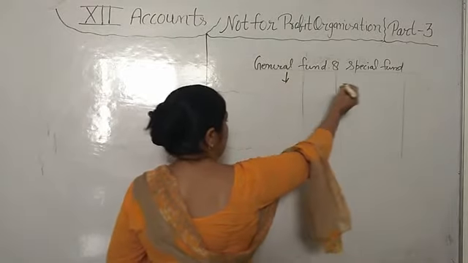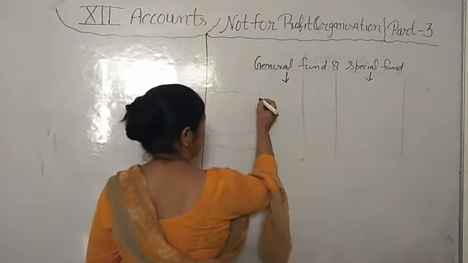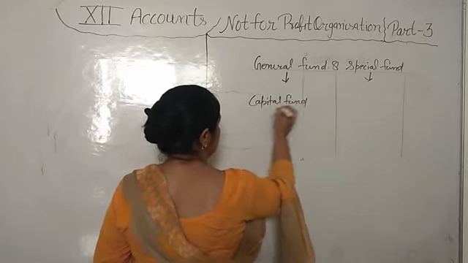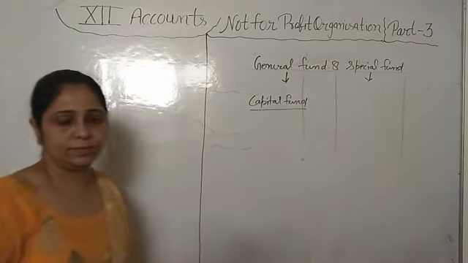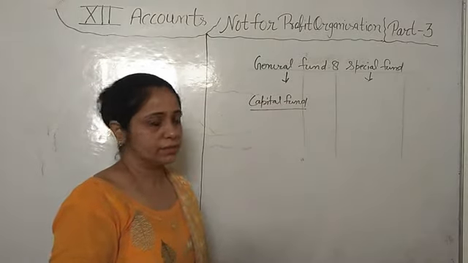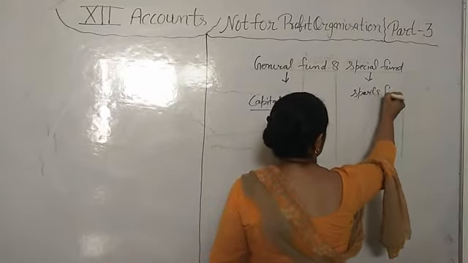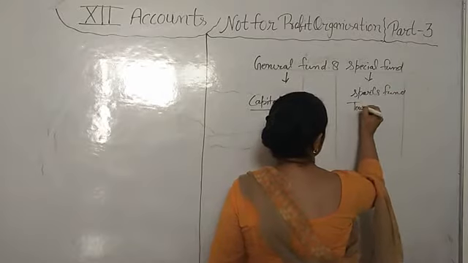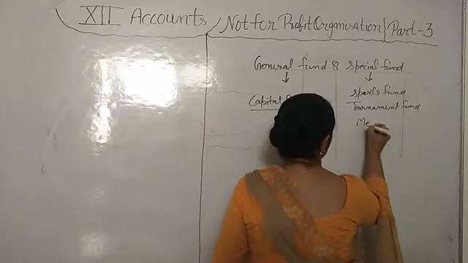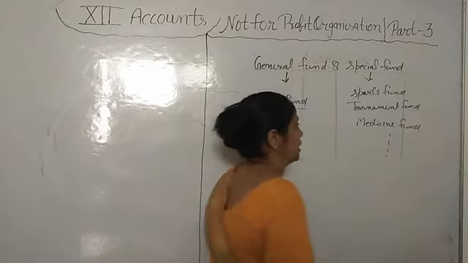So there are two types of fund: general fund and special fund. General fund: earlier we discussed that the difference of assets and liabilities in any not-for-profit organization is known as the capital fund. So this capital fund is known as the general fund. Now special funds are like sports fund, tournament fund, medicine fund. Like this, we have so many funds.